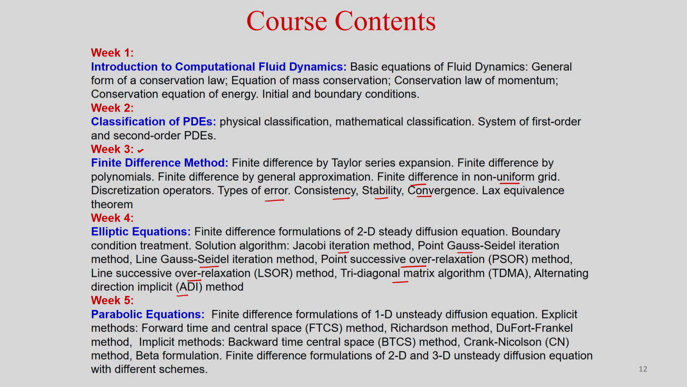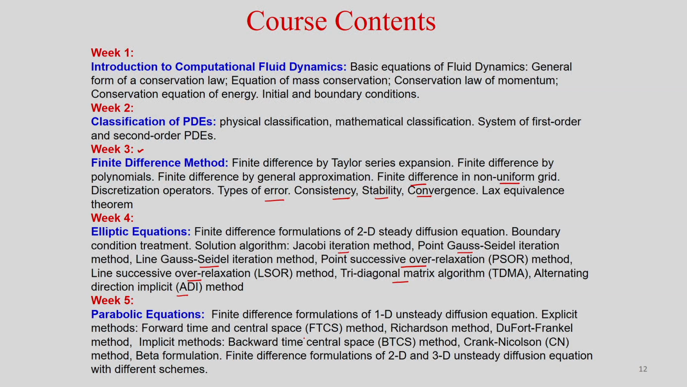In week 5 we will consider the parabolic equation. We will take one model equation, the unsteady one-dimensional heat diffusion equation, and discretize it using different schemes, both explicit and implicit. You can see forward time and central space, the Richardson method, and the Dufort-Frankel method. In implicit methods we will see backward time central space, BTCS, Crank-Nicolson, and the beta formulation. We will also see the finite difference formulation for the 2D and 3D unsteady diffusion equation.